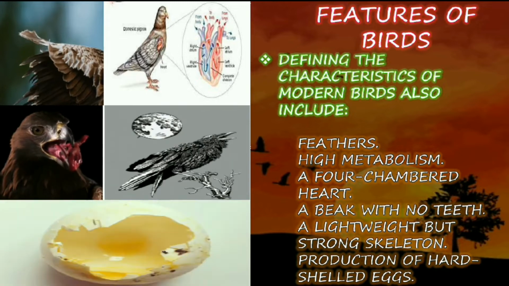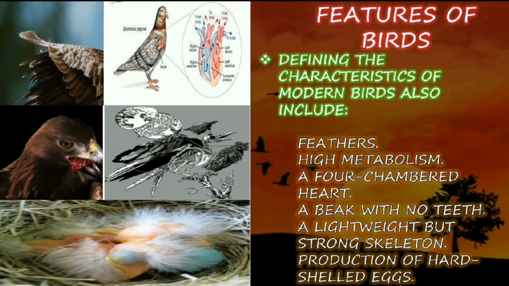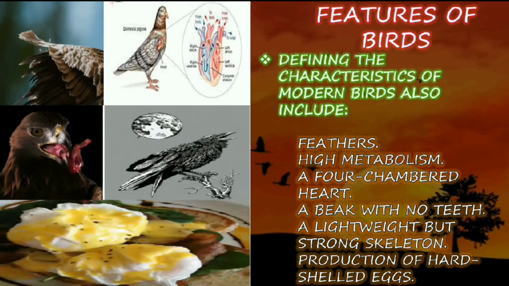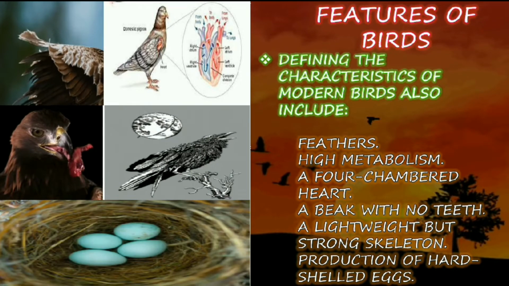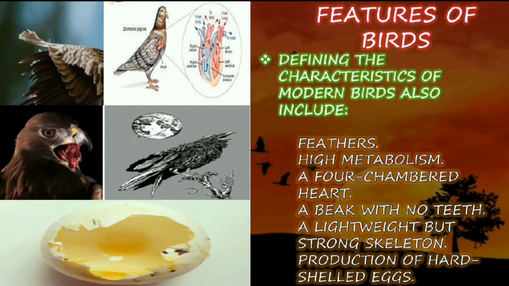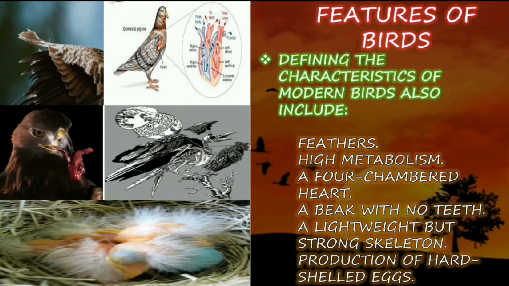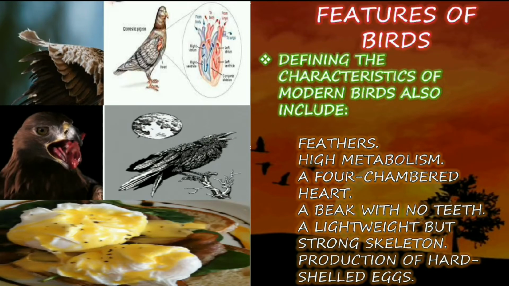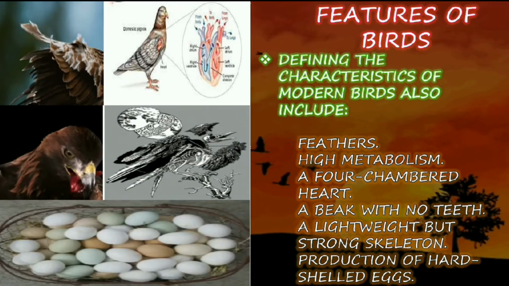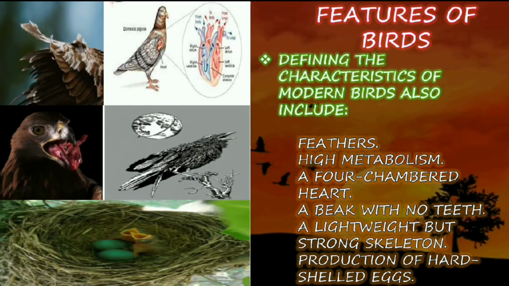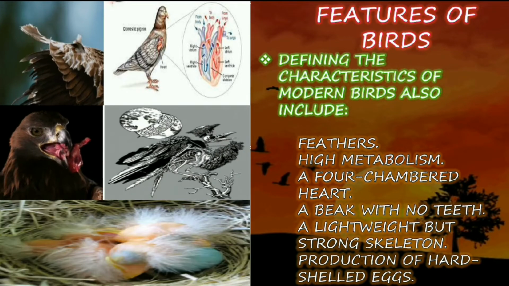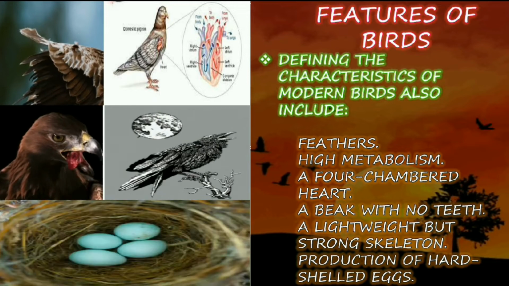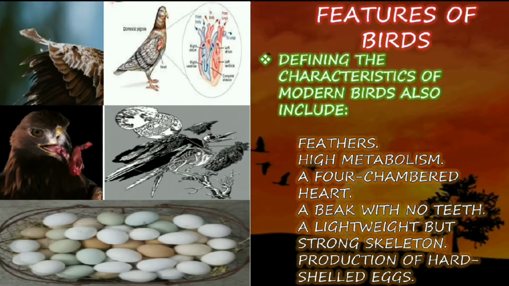Then they have high metabolism. They have a heart with four chambers. They only have a beak, they don't have teeth. They have a very strong but lightweight skeleton which helps them to fly easily in the sky. Production of hard-shelled eggs. They produce their young ones by laying eggs. The eggshell is very strong.